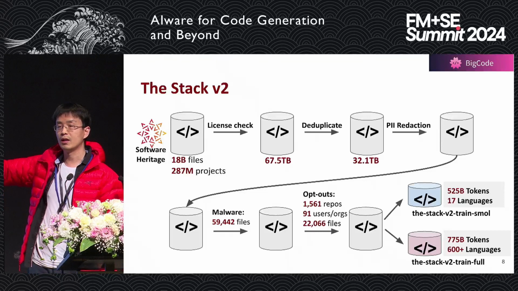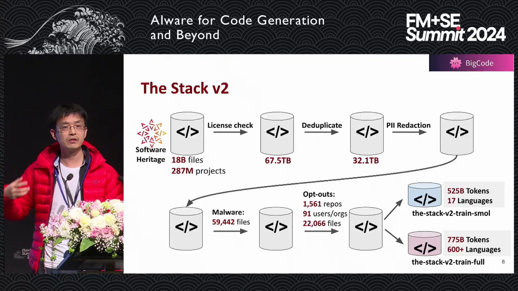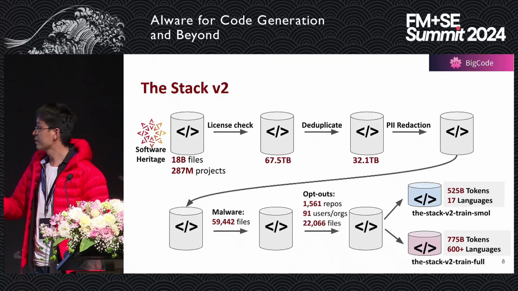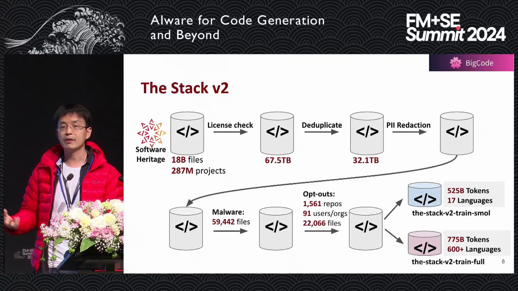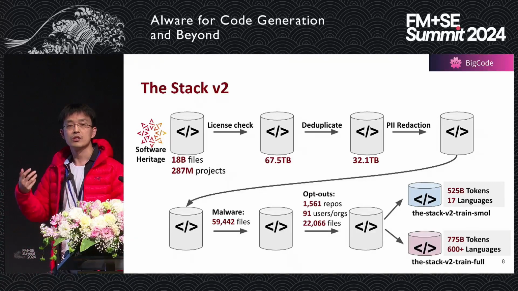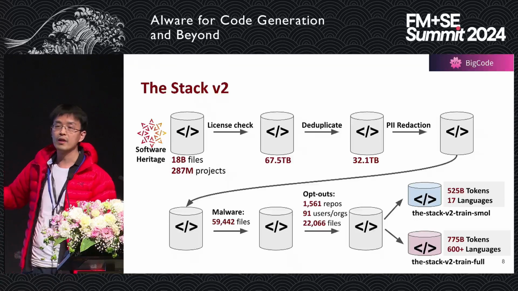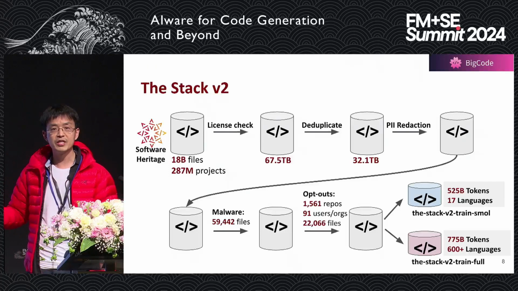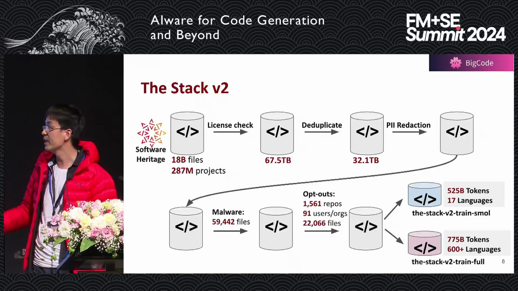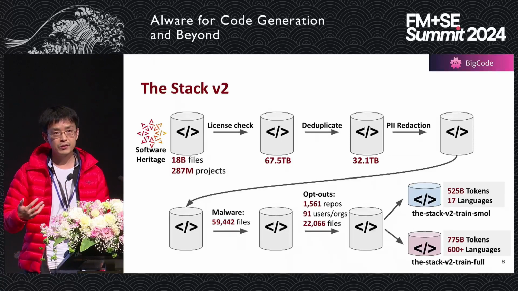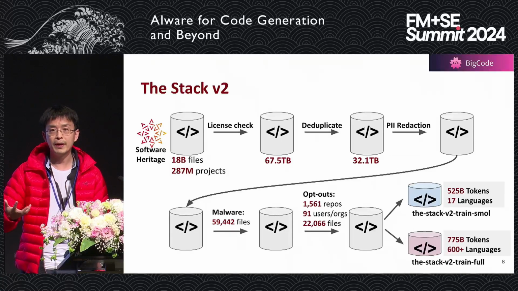And then we go through a long list of checks, right? First, we check if the licenses are permissive, and we further do some deduplication. It turns out that we have over 32 trillion bytes after deduplication, right? Later on, we also remove all the personal identifiable information, emails, names, all those information. Then we also perform some scanning using static analysis tools to remove potential malware, right?